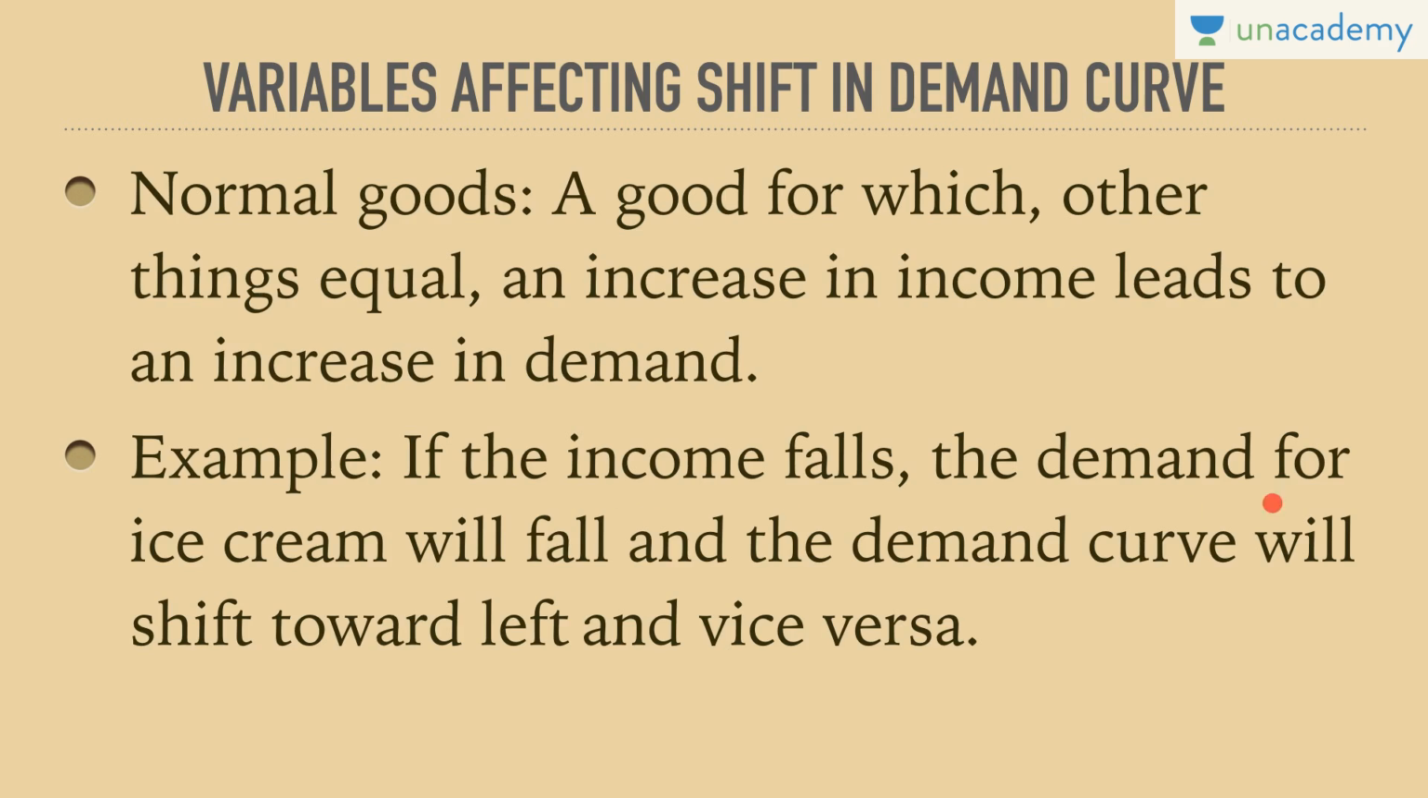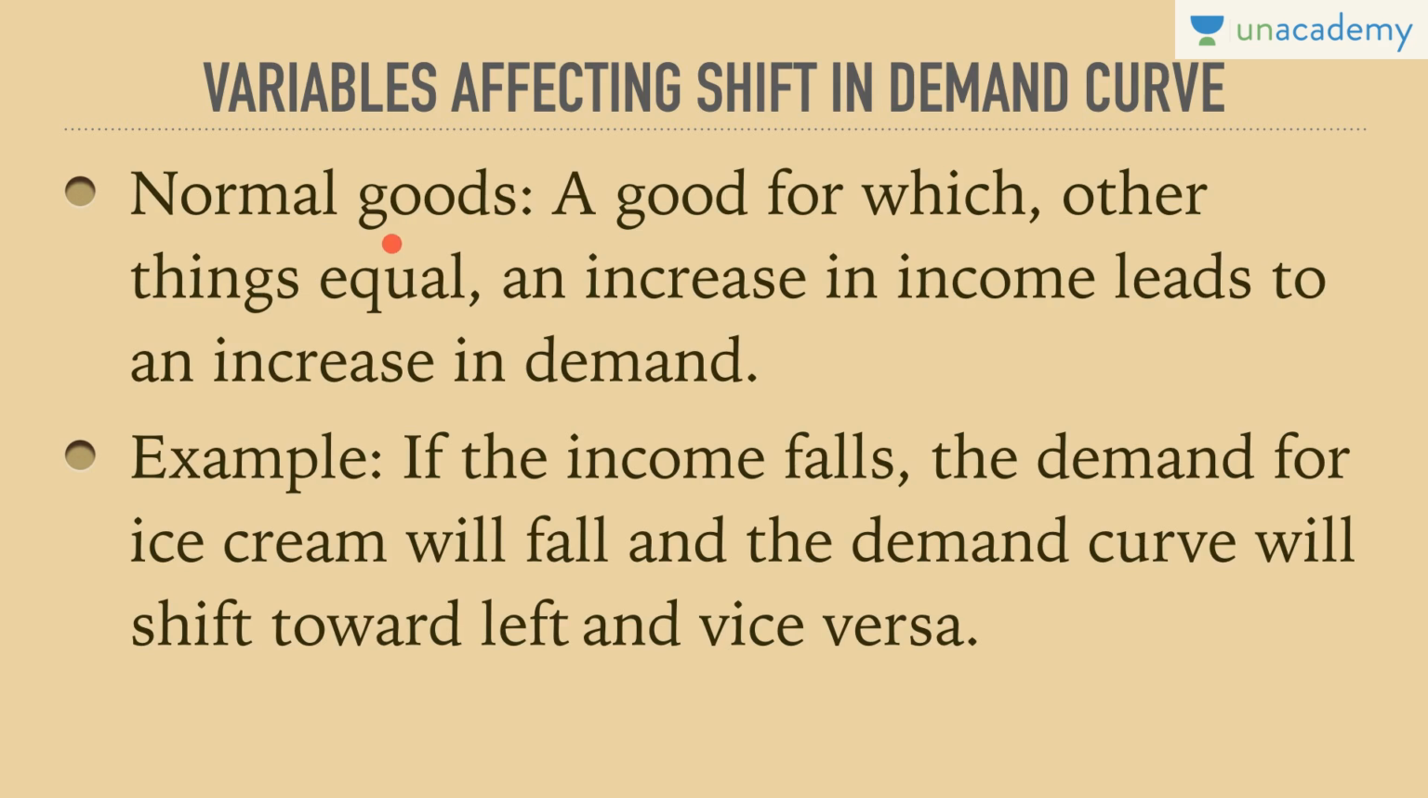If the income falls, the demand for ice cream will fall and the demand curve will shift towards the left. If the income rises, the demand for ice cream will rise and the demand curve will shift toward the right. So it is a rightward demand curve in case of normal goods. Normal goods are considered to be directly proportional, where demand acts on the basis of the consumer's income. If the consumer is demanding a good such that when his income is increasing, the quantity demanded is also increasing, it is an example of a normal good.